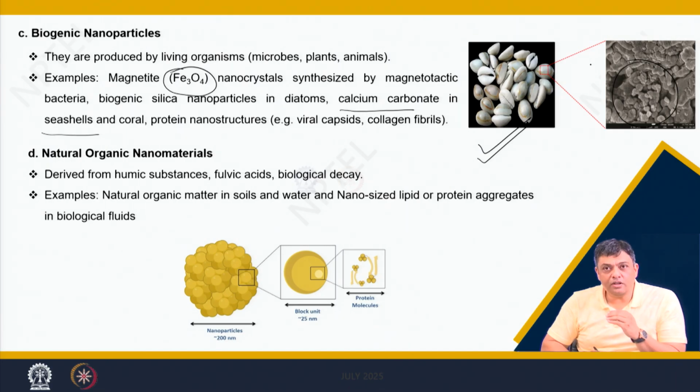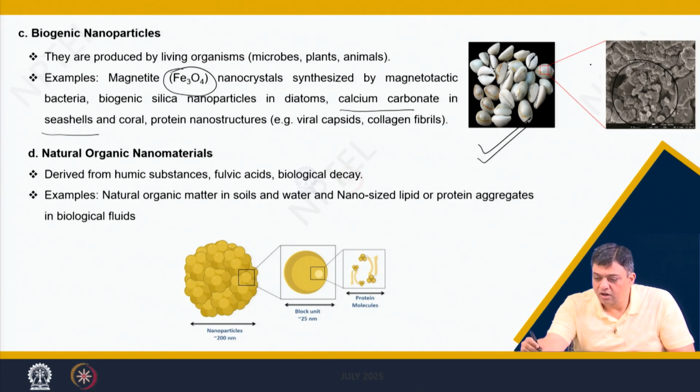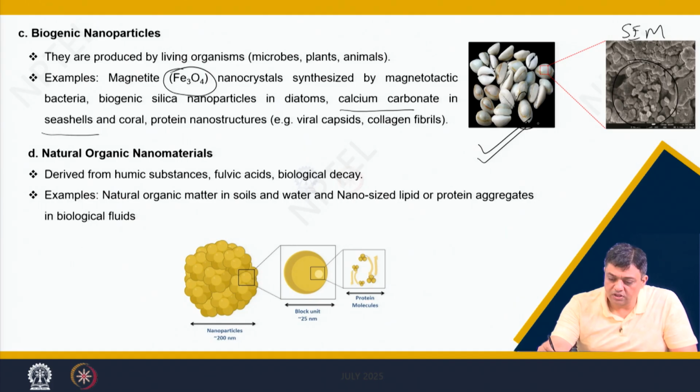Before you continue on this lecture, I would say that please stop this lecture at this point and write down the inferences which you are able to give based on the SEM picture of the top surface of these seashells which are given here.